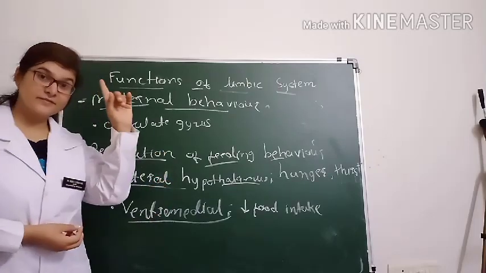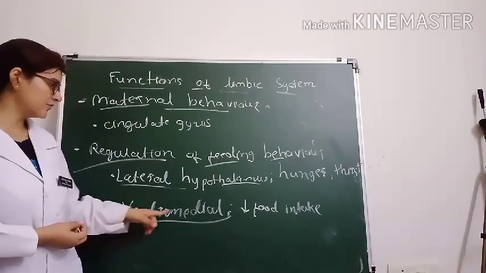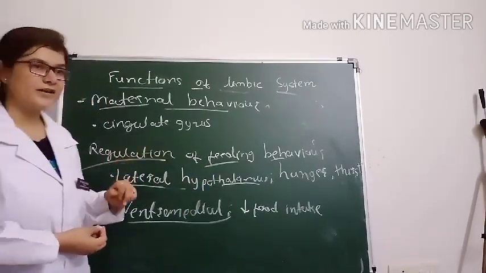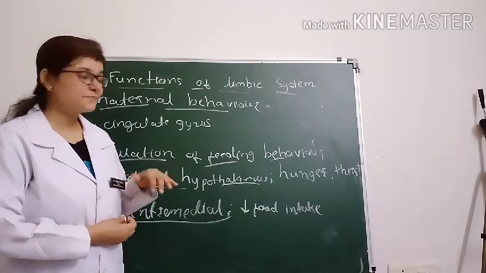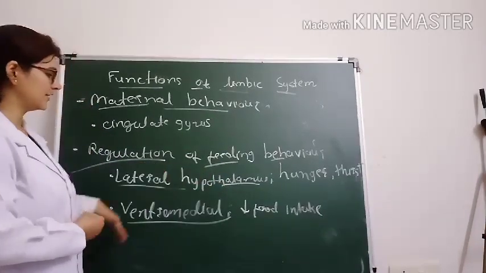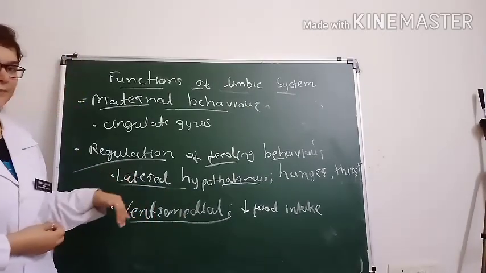So remember the reward centers. This ventromedial nucleus is also a reward center. So this was the regulation of feeding behavior, the part of the limbic system related to feeding behavior, that is the lateral hypothalamus and the ventromedial nucleus of the hypothalamus.